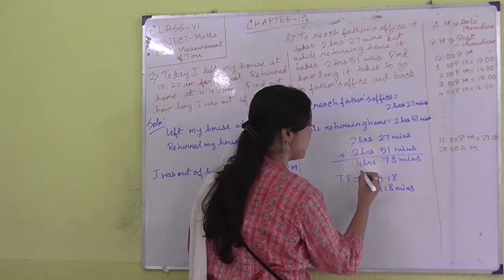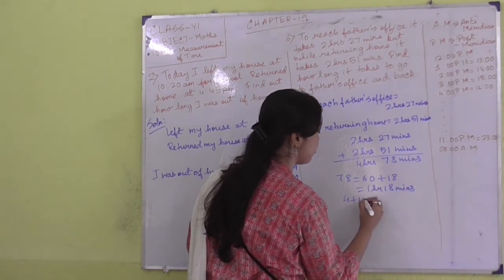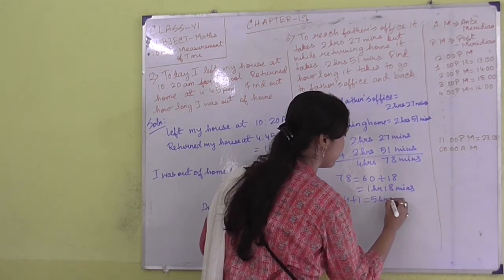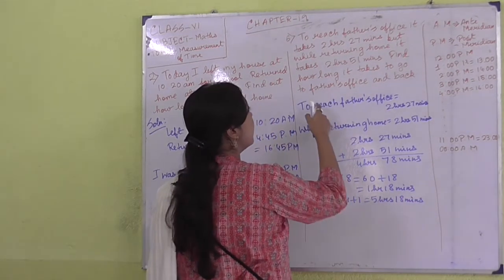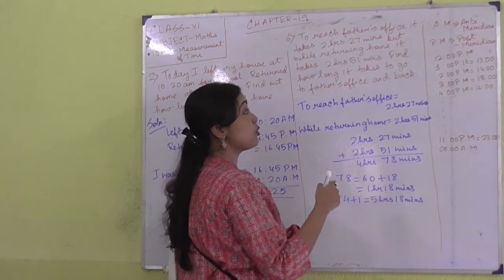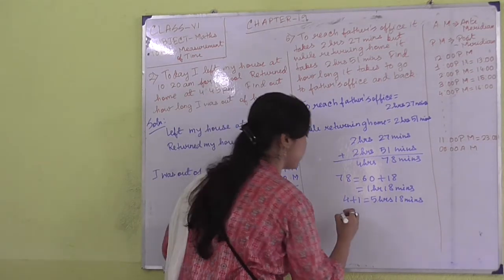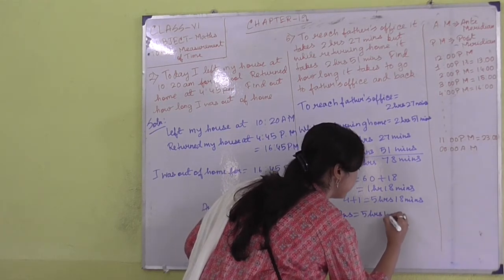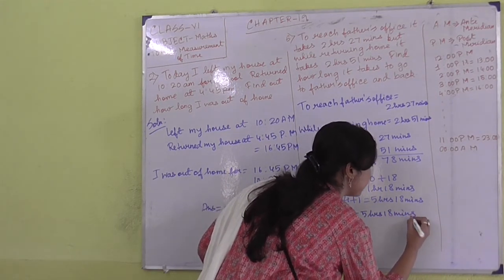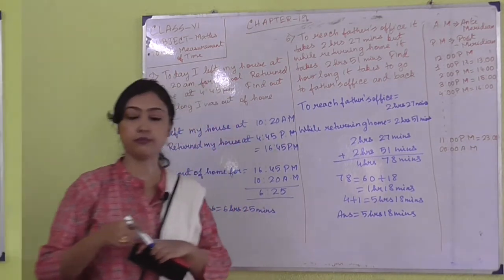So I am adding this 1 hour with 4 hours, that is 4 plus 1, 5 hours and 18 minutes. So it takes 5 hours and 18 minutes to go to father's office and back. I think this problem is clear to you.